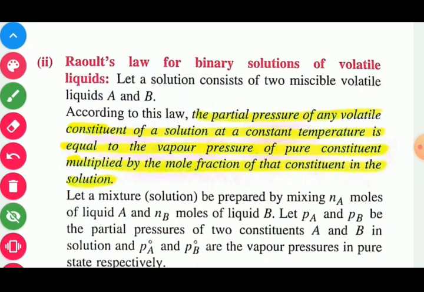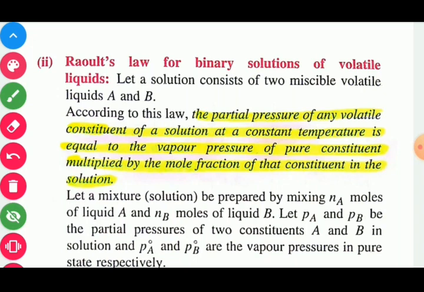So in short, we can say that if we take a binary solution of volatile liquids, meaning solute and solvent both are found to be volatile, in this situation solute and solvent both convert into their vapor state. So the vapor pressure of solution is decided by the partial pressure of solute as well as the partial pressure of solvent present in the solution.